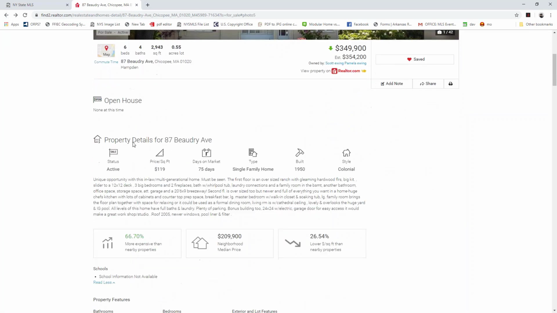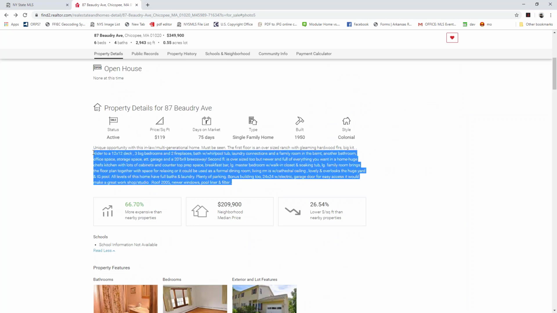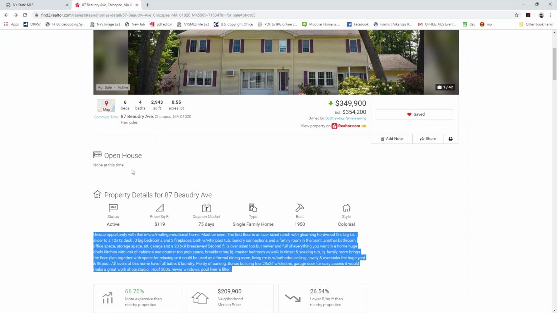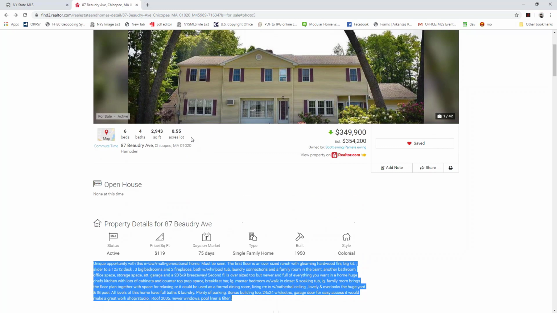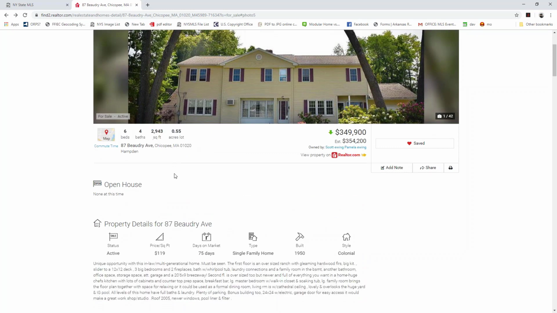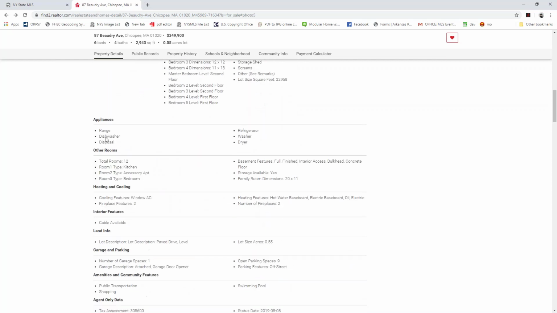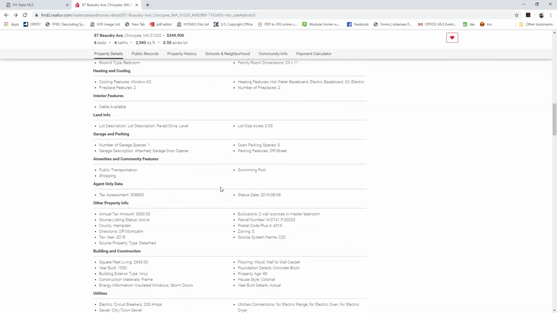As we can scroll through, we're going to get all the property information about the home. We've got that property description as entered by the listing agent from that original MLS. There's no open houses at this time. We have the vitals of the property here, 6 bedrooms, 4 baths. We can see the breakdown of the different photos. Here's the other property information, the interior features, exterior features.